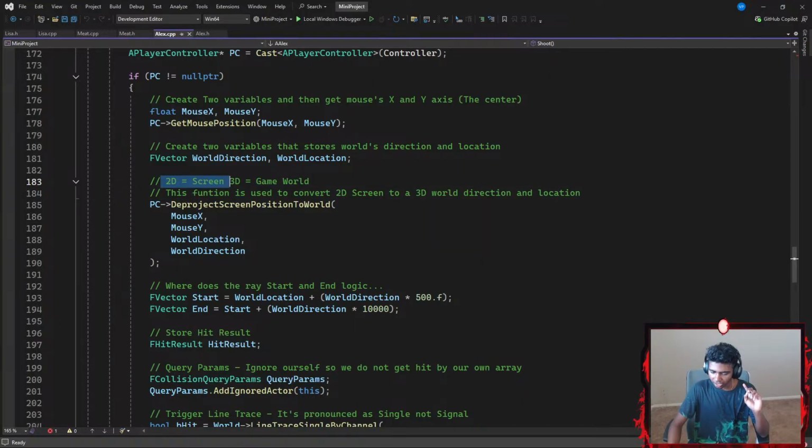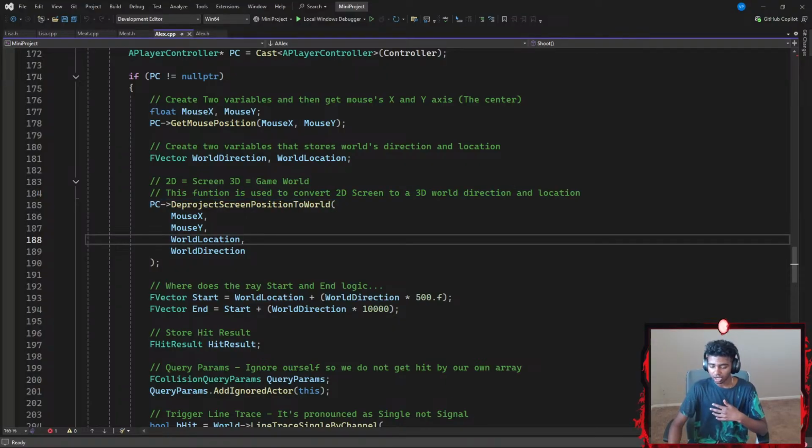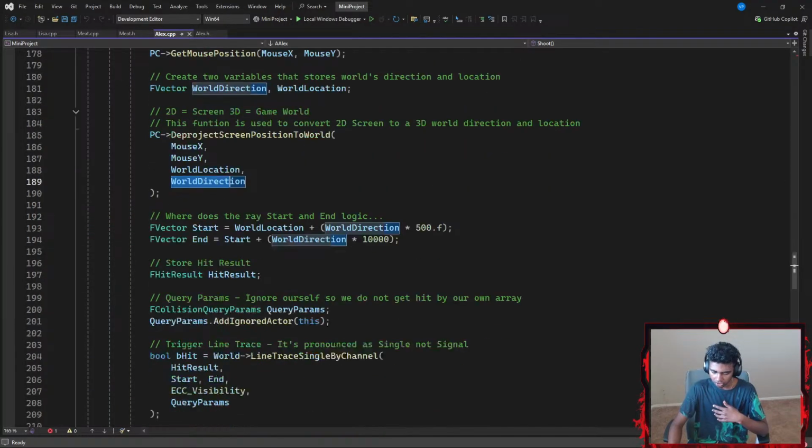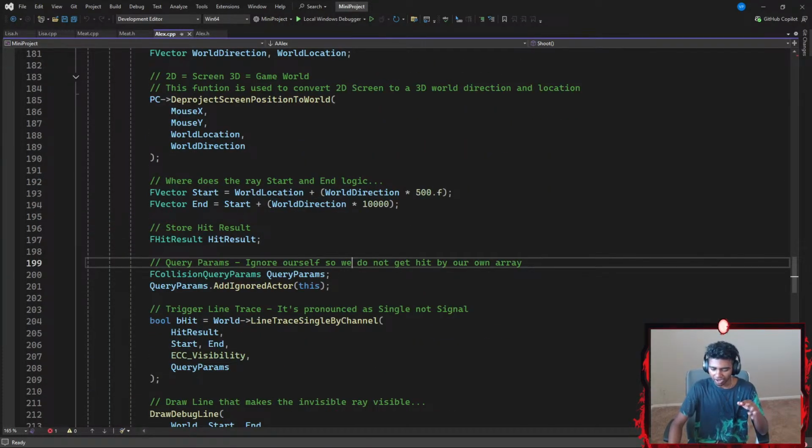2D equals screen, 3D equals game world. This function is used to convert a two-dimensional screen location to a three-dimensional world's location and rotation. So, DeprojectScreenPositionToWorld. I see. I need my mouse's x-axis, y-axis, and my world location, world direction. Okay, it's not that hard.